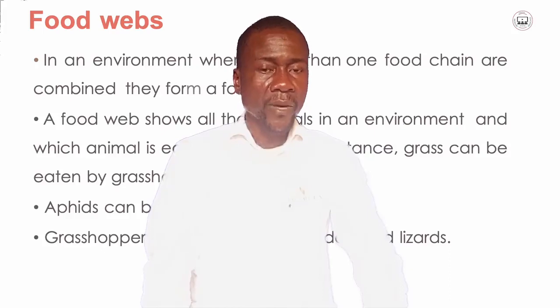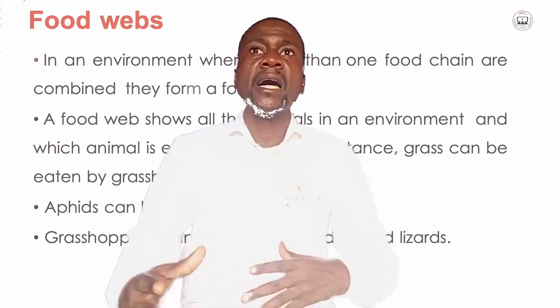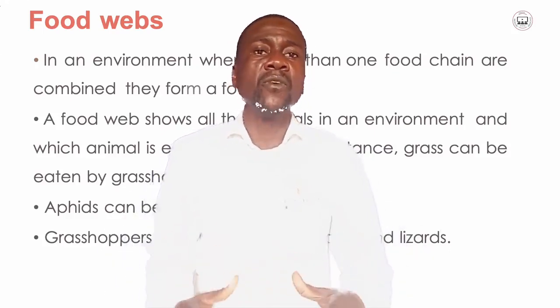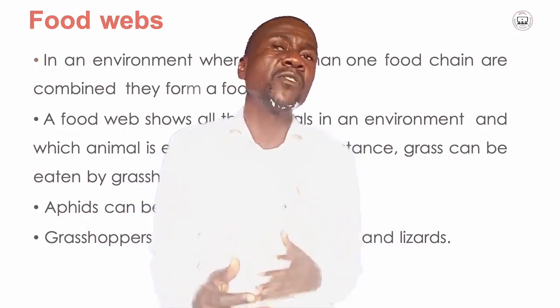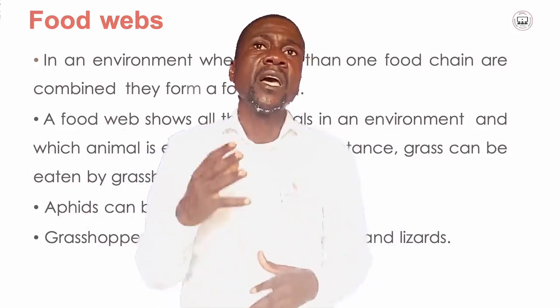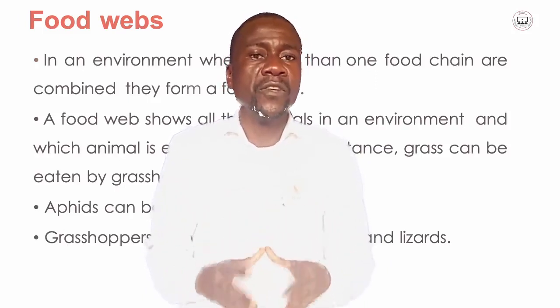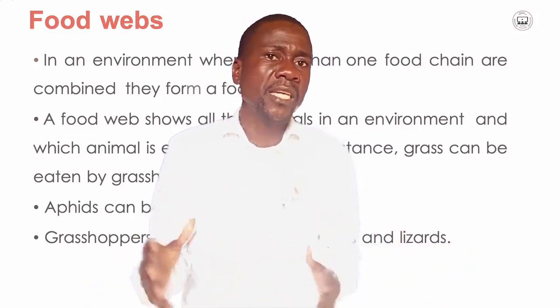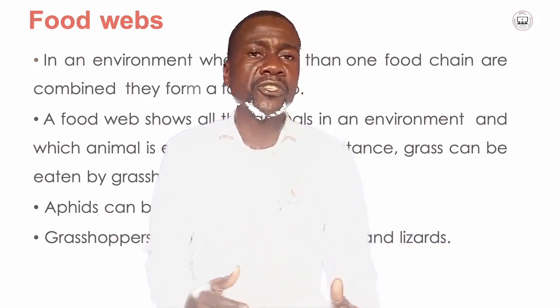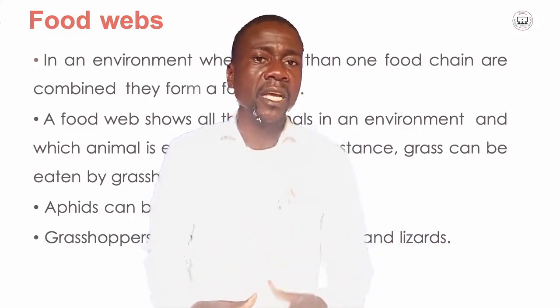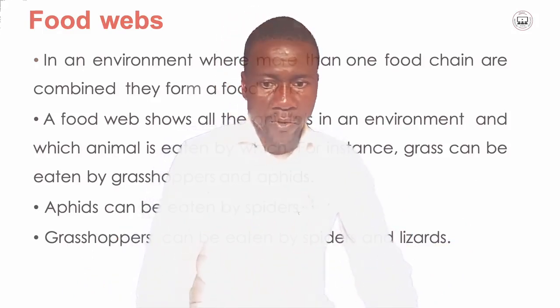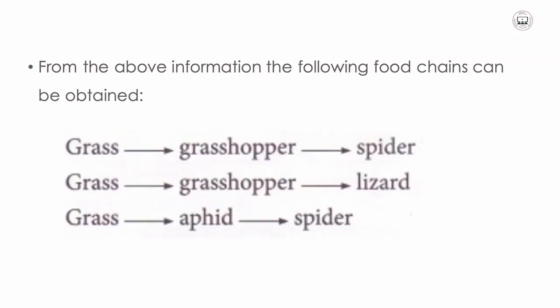grasshoppers. So this kind of eating, whereby you see different kinds of animals feeding on one species, and then you find that species again being eaten by different kinds of animals, shows that this kind of feeding relationship in an environment is regarded as the food web. Now, considering the above information, the following food chains can be obtained.